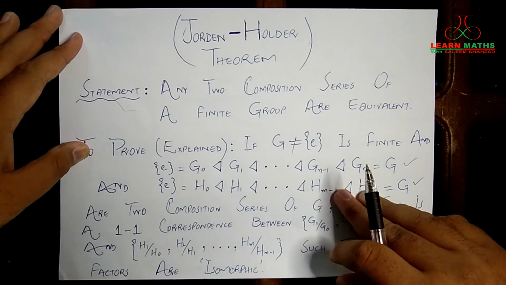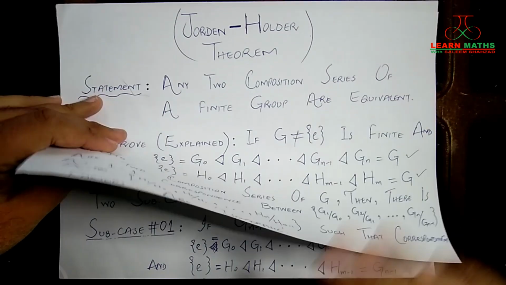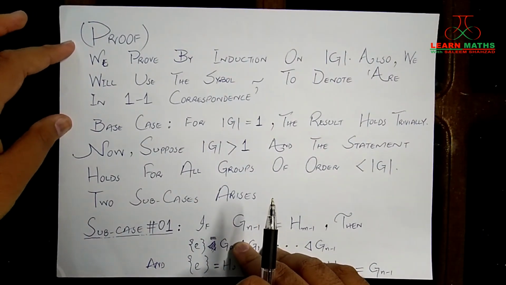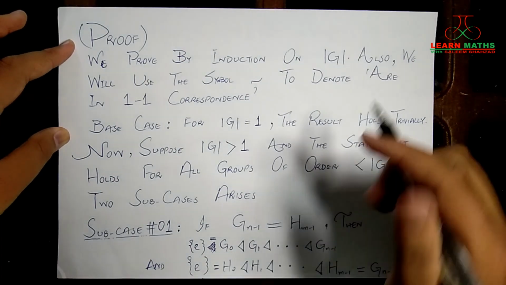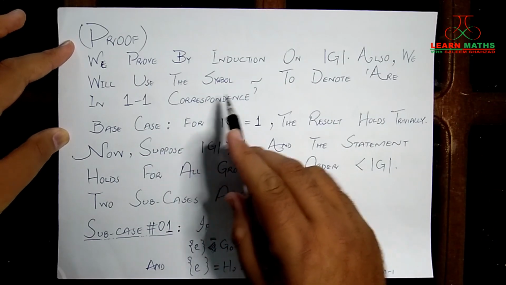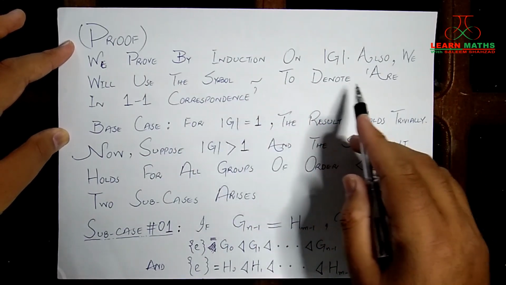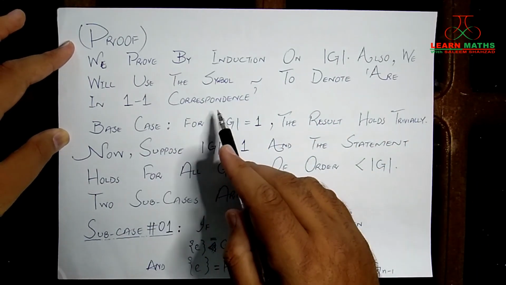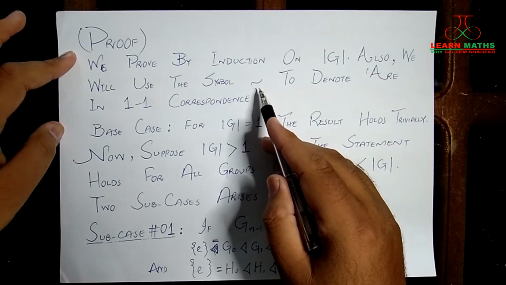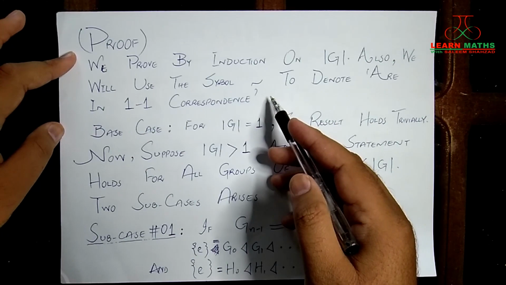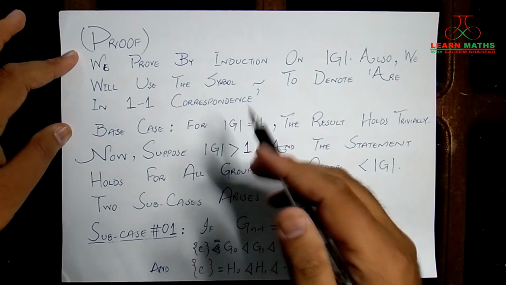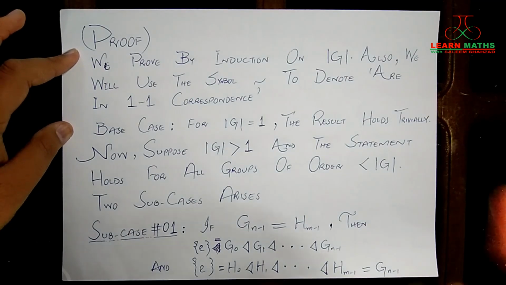So let's start our proof. We are going to prove this theorem by induction on the order of G. Also, we will use the symbol tilde to denote being in one-to-one correspondence. From now on, whenever I use this symbol between any two sets, it means those two sets are in one-to-one correspondence, or you can say there is a bijection between them.